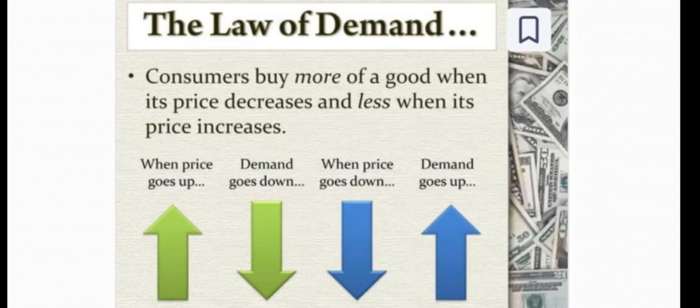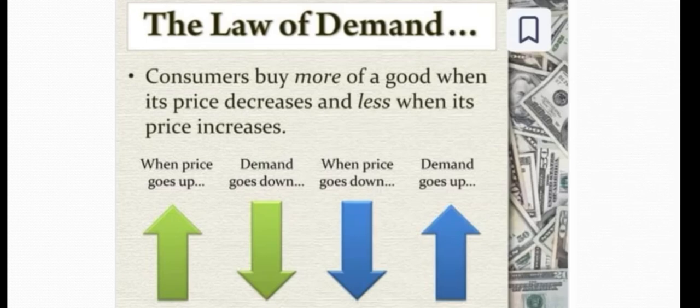So next is the law of demand. Consumers buy more of a good when its price decreases, and less when its price increases. So basically, consumers want to purchase more goods, but when the price decreases, when there is a low price, then the consumer or buyer can purchase more goods.